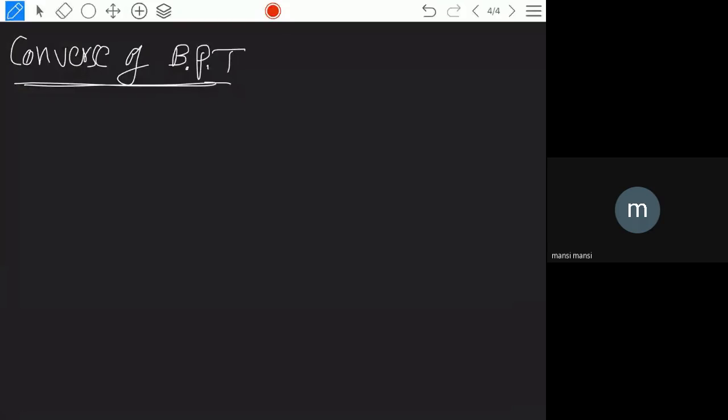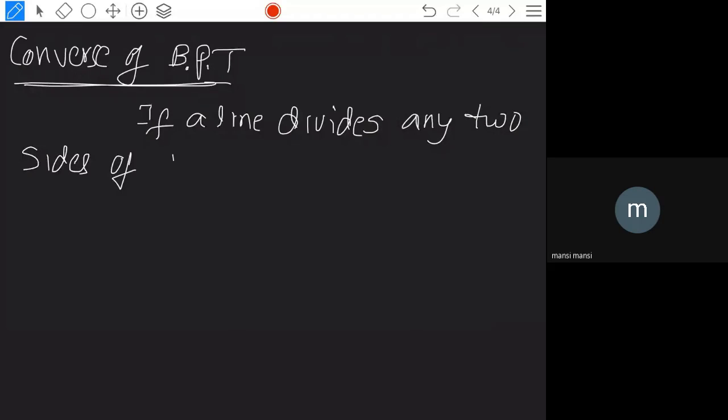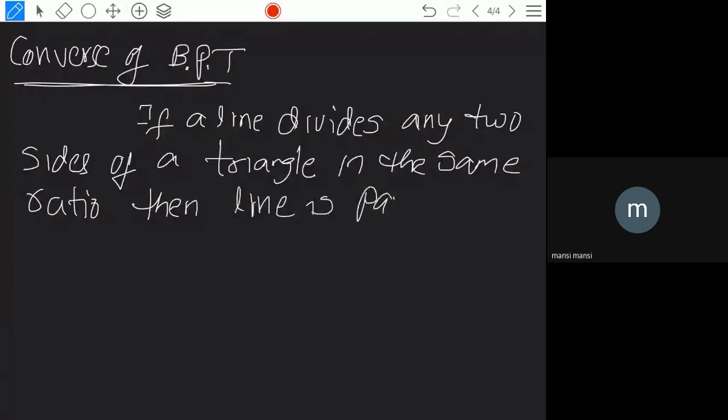So the converse of the basic proportionality theorem says that if a line divides any two sides of a triangle in the same ratio, then the line is parallel to the third side. The statement is given in your textbook. So this is the statement.